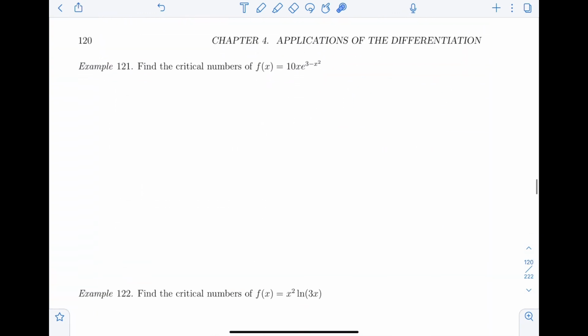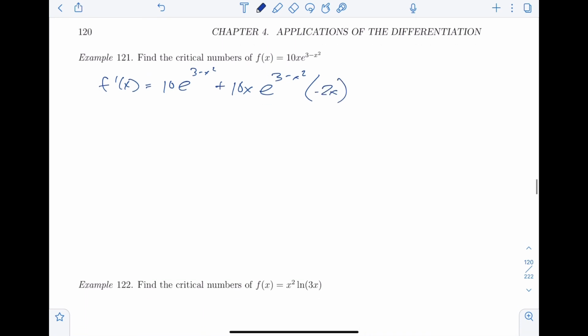Let's try a couple like this here. Find the critical numbers of 10x e to the 3 minus x squared. All right. F prime is the derivative of the first times the second, plus 10x times the derivative of e to the 3 minus x squared, times the derivative of the top, which is negative 2x.